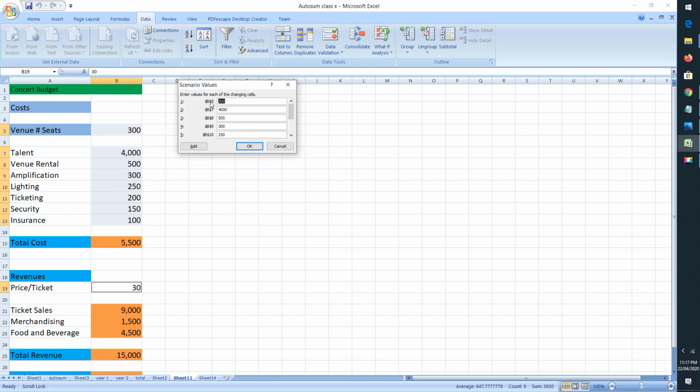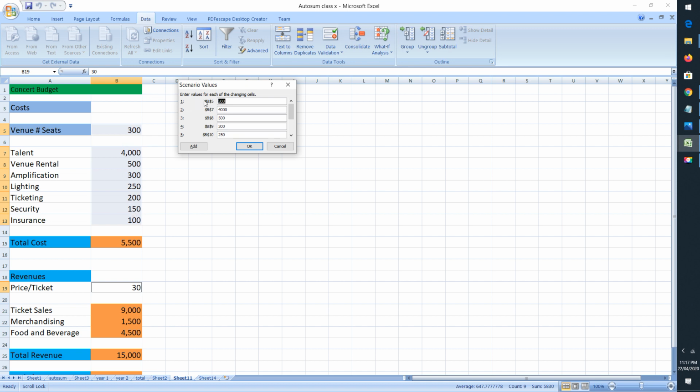After clicking OK, you can see the cells that we have selected for changing are represented here. We can make any change in the values if we want to. But since I have taken this scenario as the original value scenario, I would not like to make any changes in these cells.